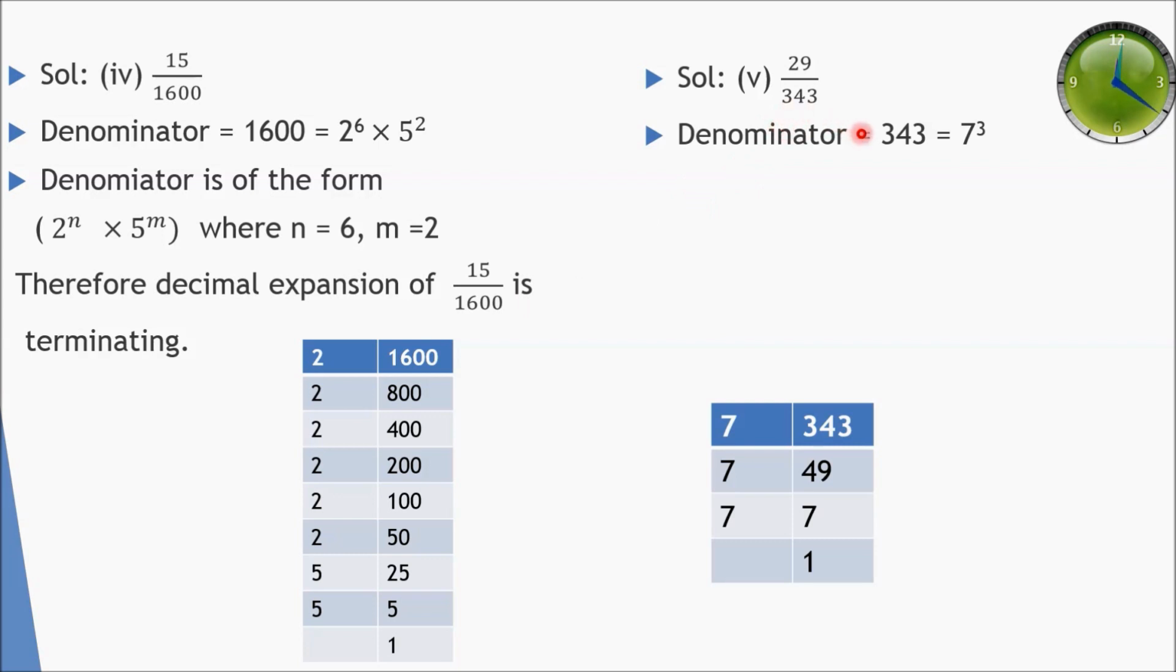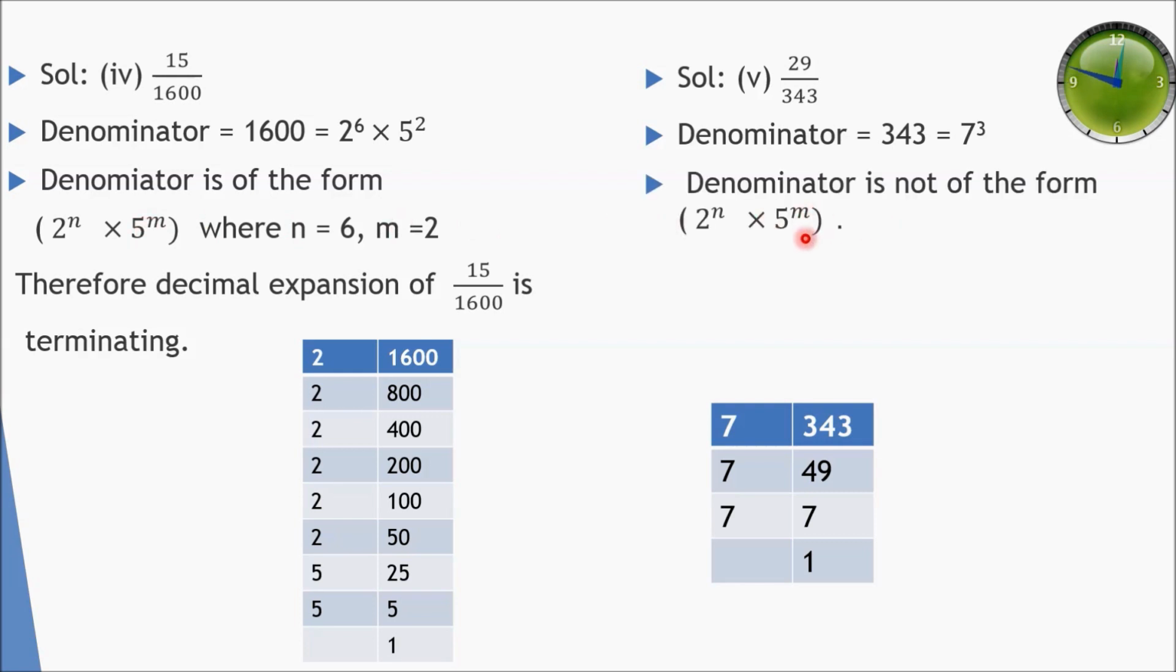As we know, the denominator is 343 having factors 7 into 7 into 7, because 343 gets divided by 7, we get 49. 49 is divisible by 7, we will get 7, and 7 itself is divisible by 7, we will get 1. So these are the factors, 7 raised to power 3. So it is not of the form 2 raised to power n into 5 raised to power m.